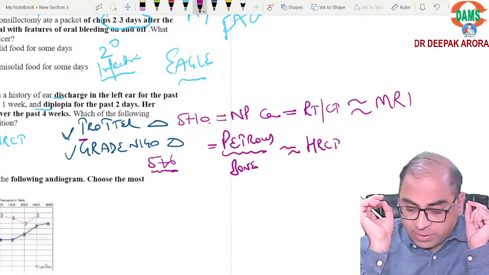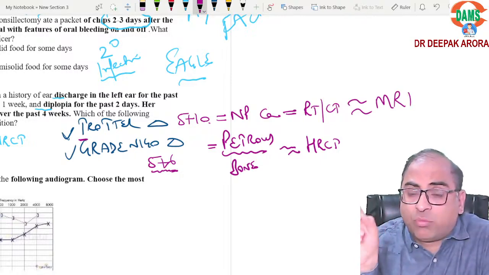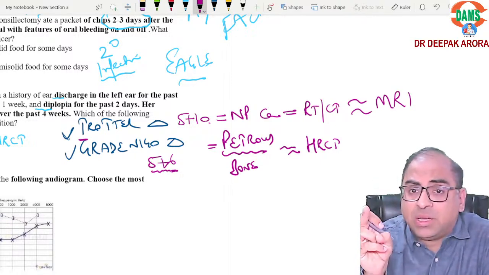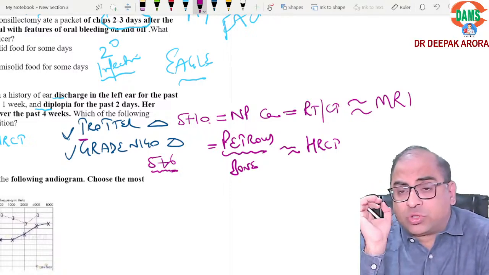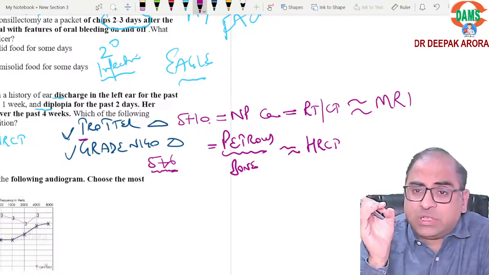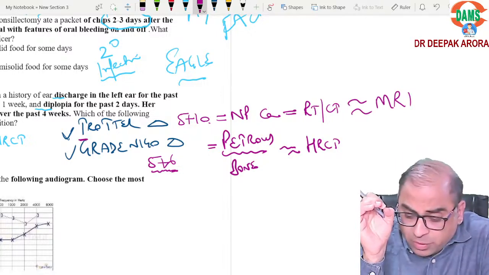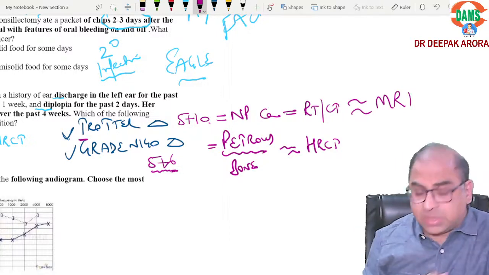Trotter's triad, revise with me. In class we revise. Trotter's triad, what is the investigation of choice? MRI. Gradenigo triad, investigation of choice HRCT. One for nasopharyngeal carcinoma, one for petrous bone involvement. Is it clear? Crystal clear concepts.